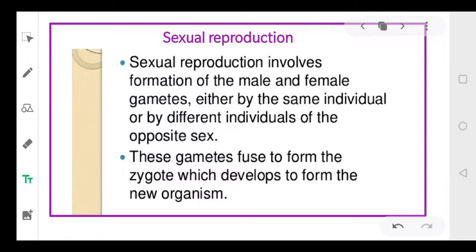In the last class, we talked about asexual reproduction, the different methods of asexual reproduction. Now today we'll be talking about sexual reproduction. As we know already, sexual reproduction involves two parents. One is the male, another is the female, right? So here you will have two parents involved. Then there is a formation of gametes in this process. And then there is a fusion of gametes which will form the zygote.